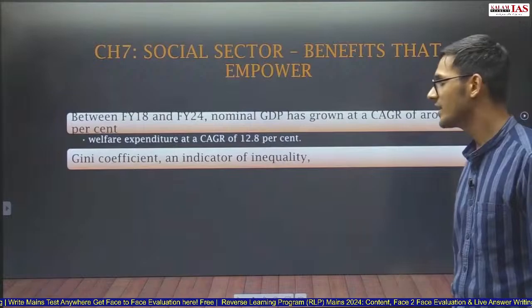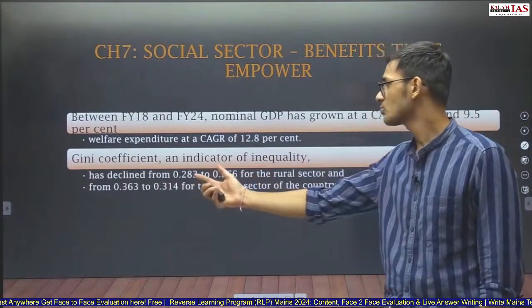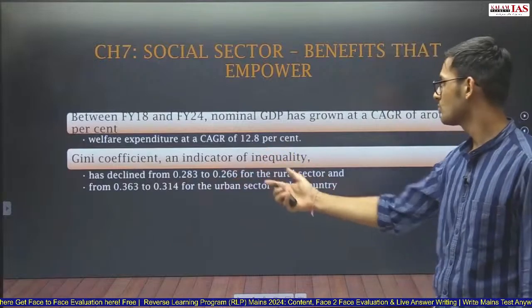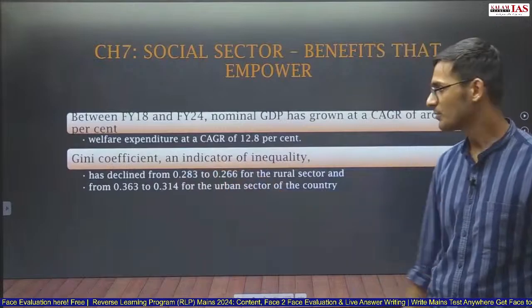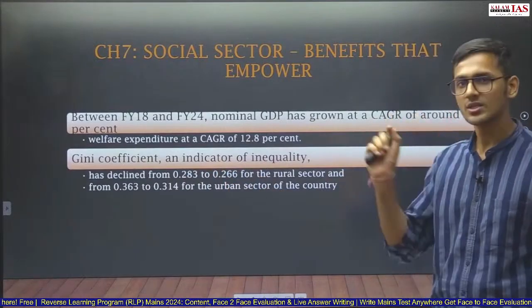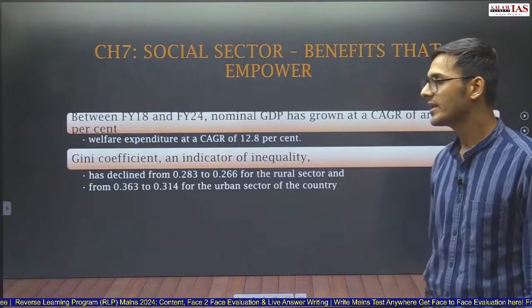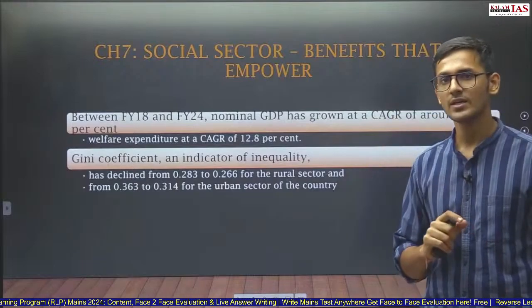The Gini coefficient, an indicator of inequality, has actually declined from 0.288 to 0.266 in rural areas, and in urban areas from 0.36 to 0.31. So this shows that inequality in India is reducing. The Gini coefficient is an indicator of inequality. If the Gini coefficient is high, that means inequality is high.